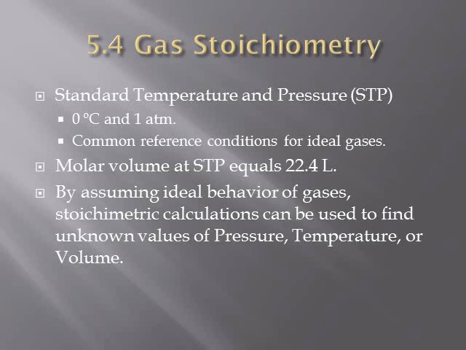The conditions 0 degrees Celsius and 1 atmosphere, called standard temperature and pressure, abbreviated STP, are common reference conditions for the properties of gases. For example, the molar volume of an ideal gas is 22.4 liters at STP. Many chemical reactions involve gases. By assuming ideal behavior for these gases, we can carry out stoichiometric calculations if the pressure, volume, and temperature of the gases are known.